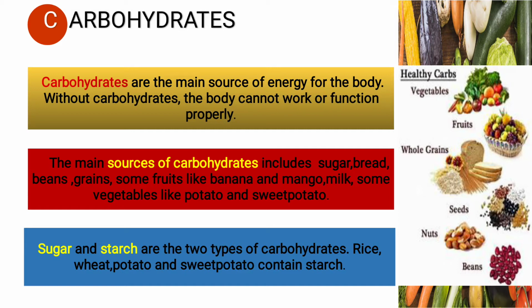Vegetables, fruits, whole grains, seeds, nuts, and beans all provide carbohydrates, which means energy to our body. Now, sugar and starch are two types of carbohydrates. Rice, wheat, potato, and sweet potato contain starch.